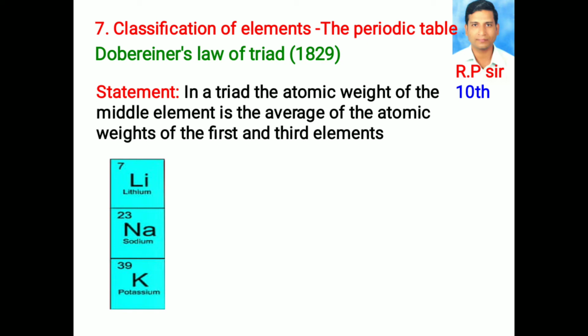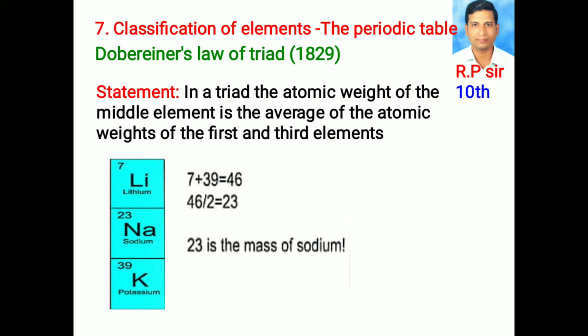Let us take one example. Here the group of lithium, sodium, potassium is a triad, and the atomic weights of lithium, sodium, potassium are 7, 23, 39 respectively.